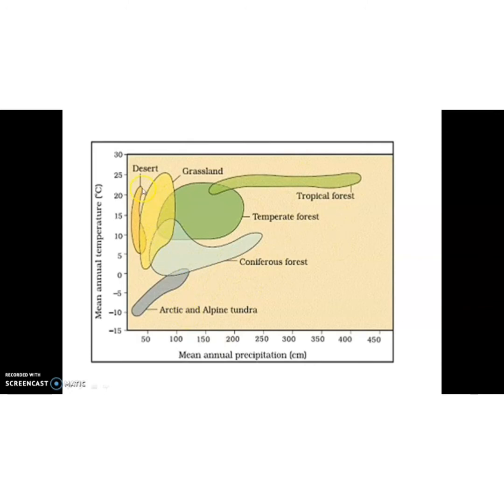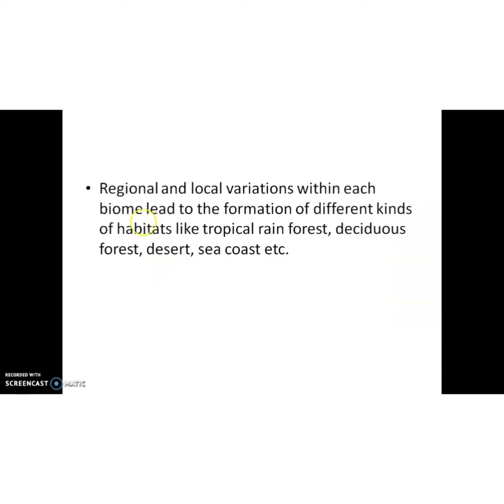So it is very clear, isn't it? In desert areas the mean annual temperature will be very high compared to alpine tundra, isn't it? What do you mean by tundra? It is a particular biome in which the temperature is less than 0. That means especially the temperature in Arctic and alpine tundra is -4 degrees Celsius, and the soil there will be in permafrost condition.